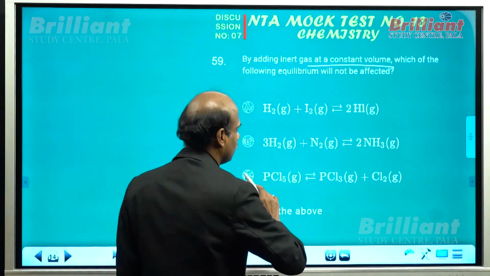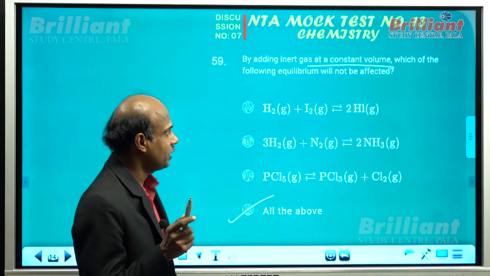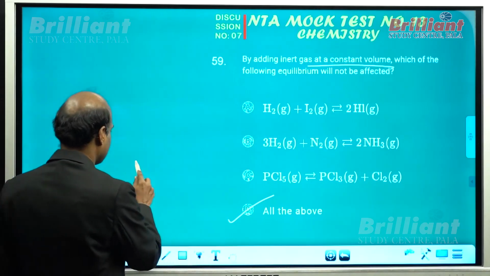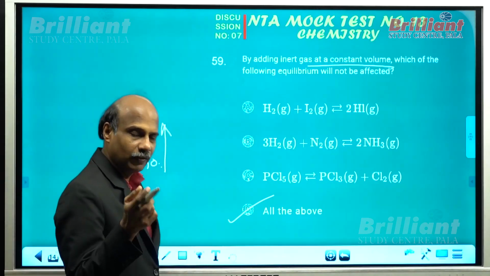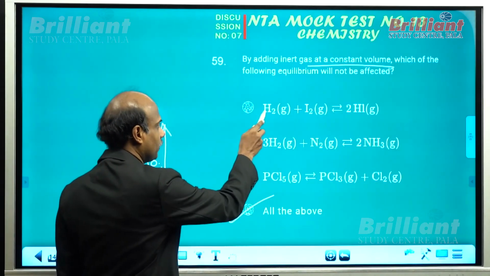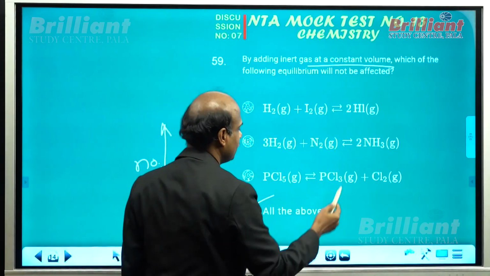But please note that if inert gas is introduced at constant pressure, the direction where the number of molecules increases is favored. Even if you apply noble inert gases at constant pressure, in this case nothing will happen. You know why? Delta Ng is 0.